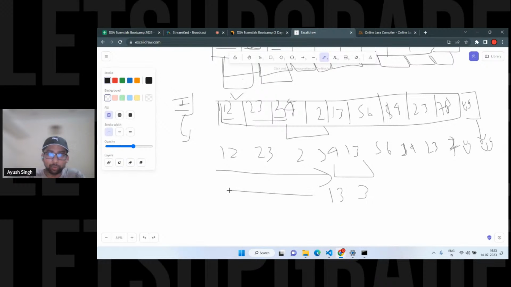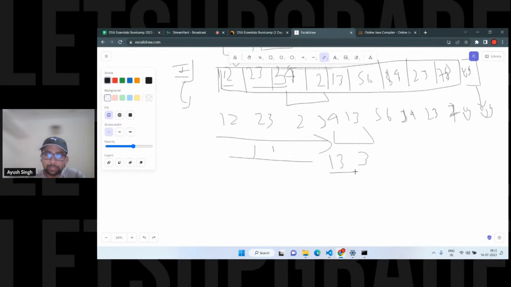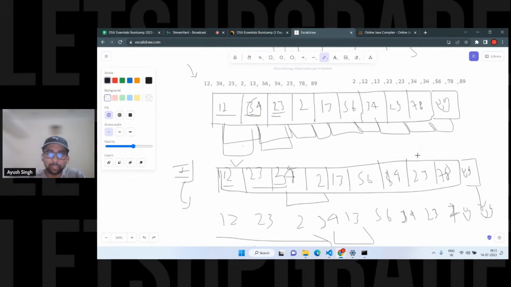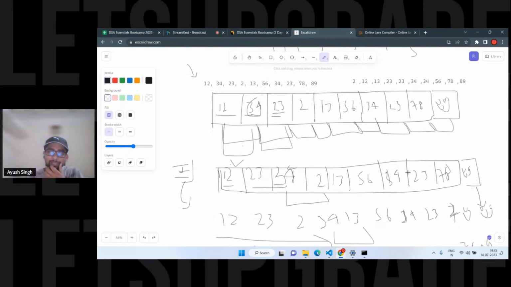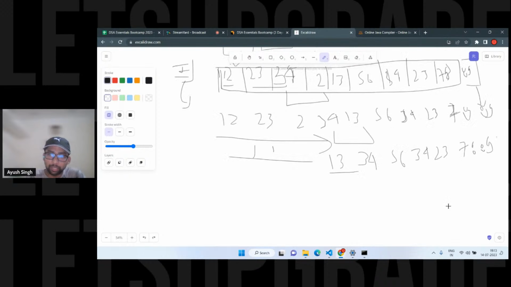I'm not going to write this. This is going to be the same from the above only. So this 13 and 34 replaced again. Then we have 56. Then this is again 34. Then we have 23, then 78, and then we have 89. I guess 89 is the largest, so it will be there only. But some swapping is going to be done in this place in the first iteration.